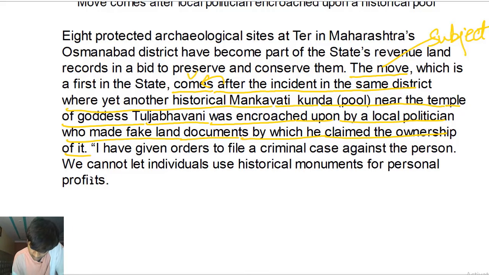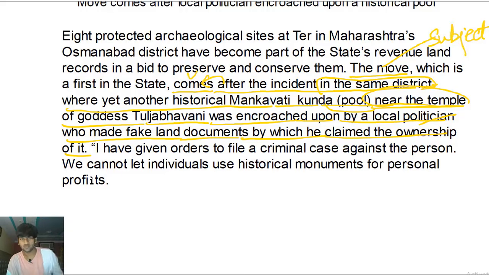Incident which is in the same district where yet another historical Mankavati Kunda, which is near the temple of goddess Tulja Bhavani, was encroached upon by whom? By a local politician. Now we have information about the noun politician who made fake land documents by which he claimed the ownership of it.